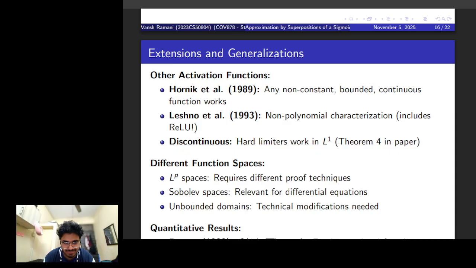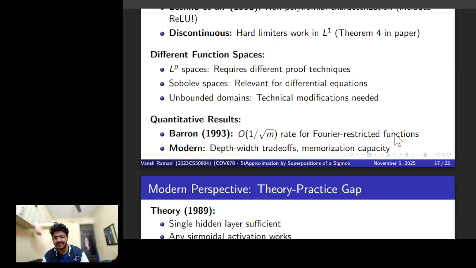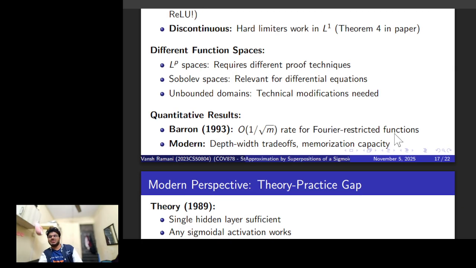There is Barron, who had a paper in which he provided bounds on the approximation rates, not just the approximation. So for some functions, he provided bounds on the approximation rate.